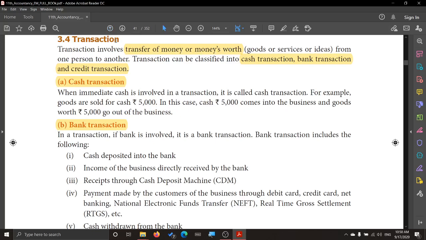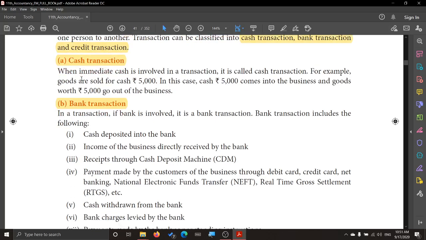The meaning of transaction we have seen. How many types are there in this? How many types, if you see, 3 types. One is cash transaction, bank transaction and credit transaction. Okay. Now we will see what is the meaning of cash transaction.